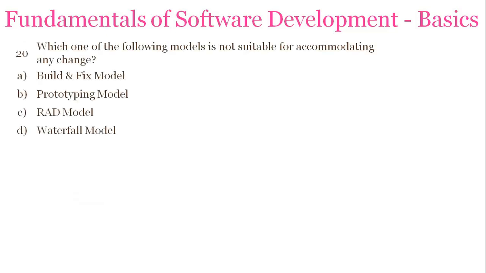Question number 20 says, which of the following models is not suitable for accommodating any changes? So if we use this model, it will not be used for any changes. Build and fix, prototyping, RAD, waterfall. And the answer is waterfall model, because it is a linear sequential model. So if there are any changes, we cannot go back into previous stages.